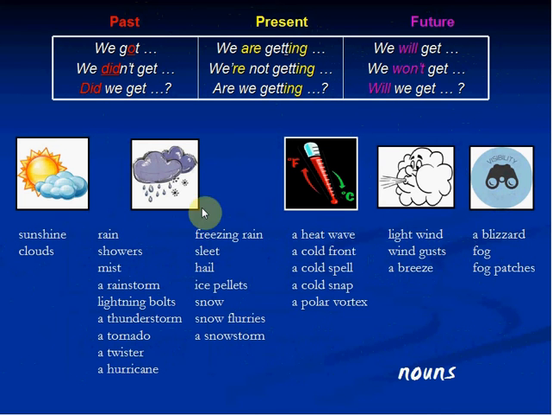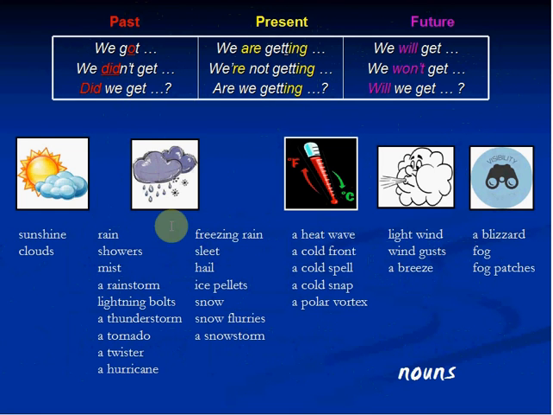So to review, often we have, for example, the verb get in the present form, we're getting, we're not getting, are we getting, followed by a noun. We're getting rain, we're getting showers, we're getting a rainstorm. We could put the sentence in the past, okay? So for example, we got, we didn't get, or did we get?